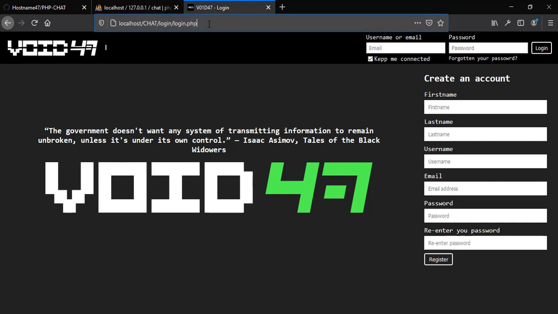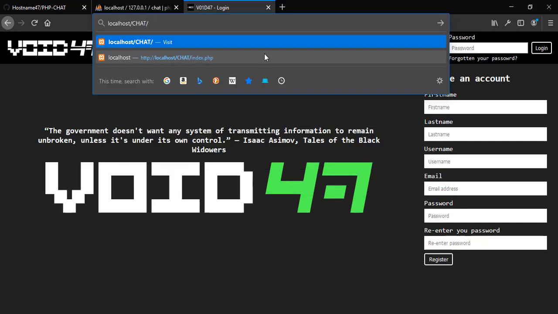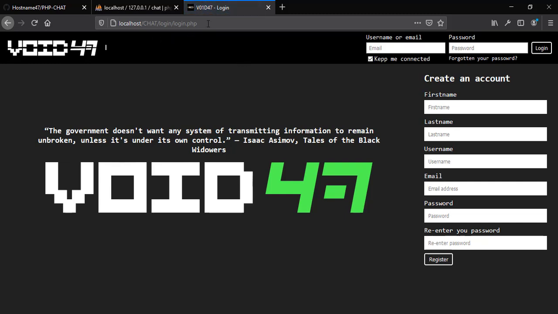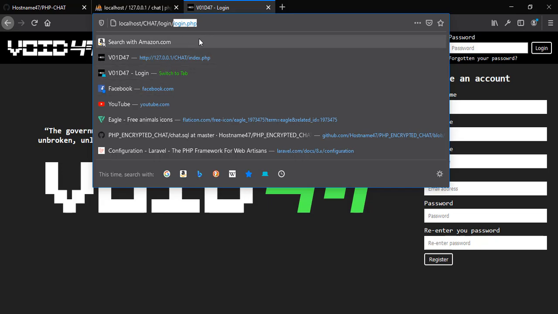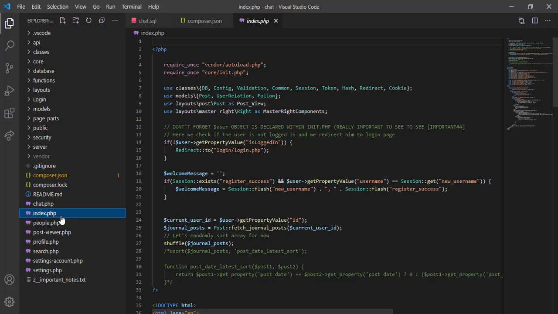If you noticed, if we try to access the index page, the application automatically redirects this user to the login page, and this basically happens inside the index, because we have this condition here. So we check if this user is not logged in, we redirect this user to the login page.